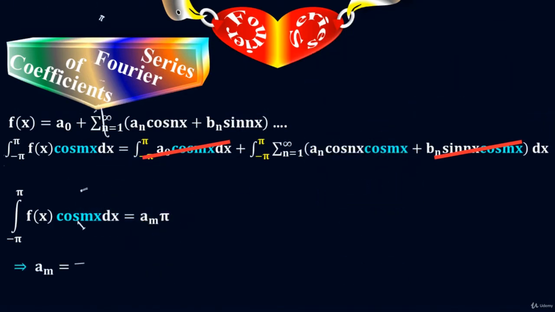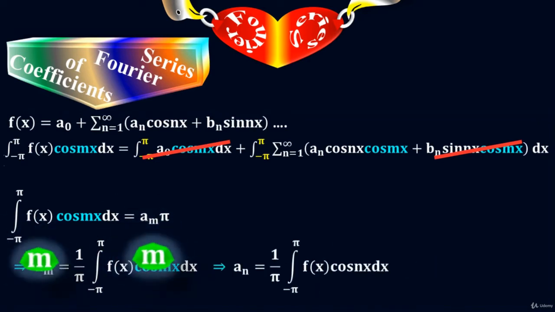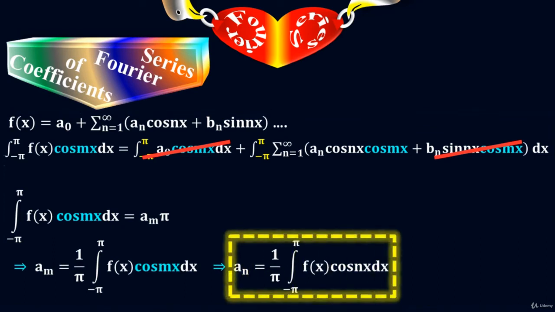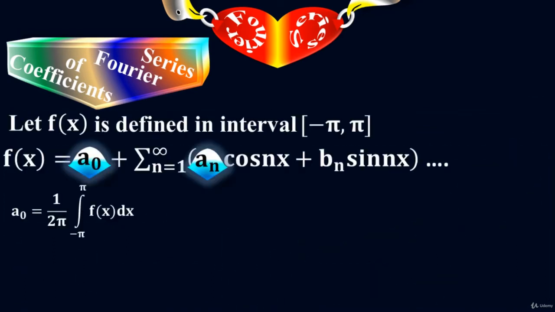Simplify it further and finally you will have a sub m equals 1 over pi times the integral of f of x times cos mx dx. Let me put back the n. Just replace m by n. This is my final equation for a sub n. A sub n equals 1 over pi times the integral of f of x times cos nx dx. This is the formula for the coefficient a sub n.